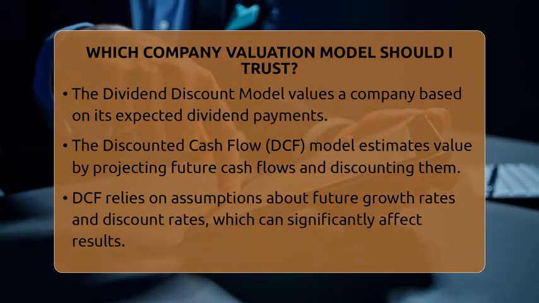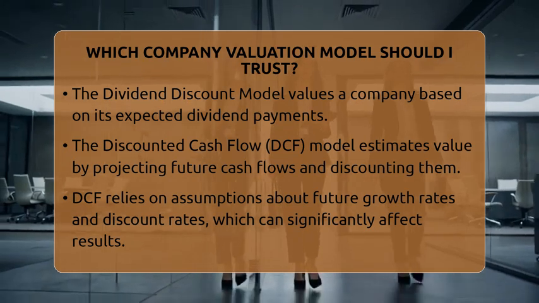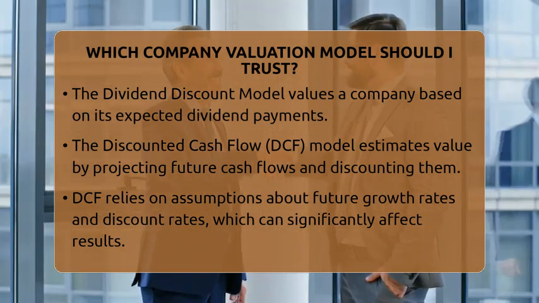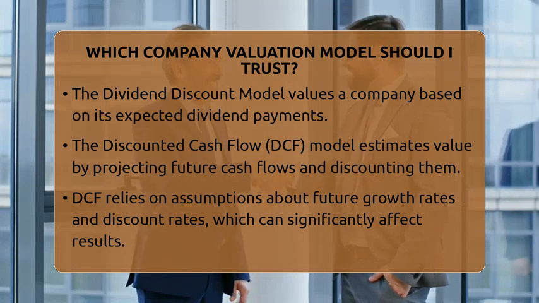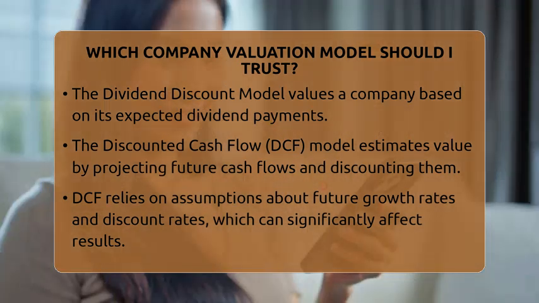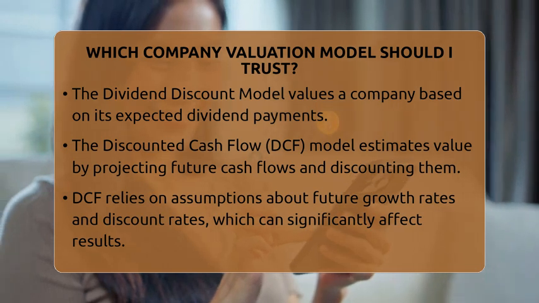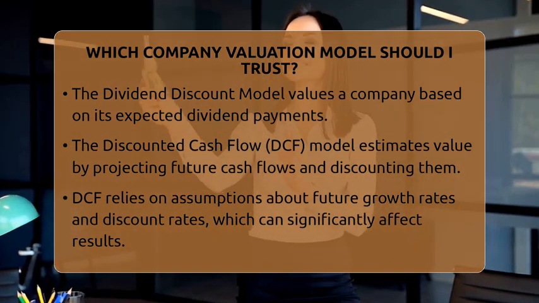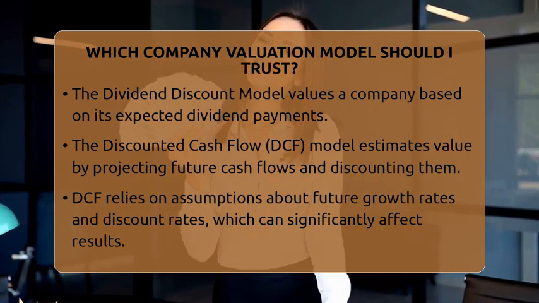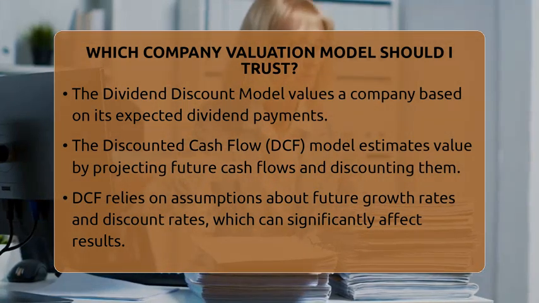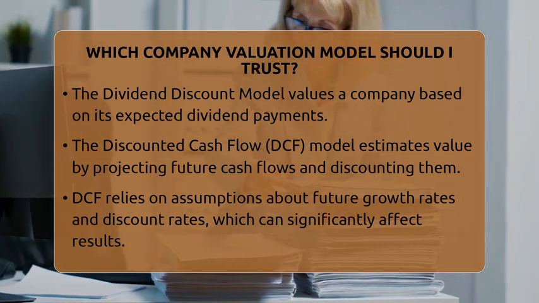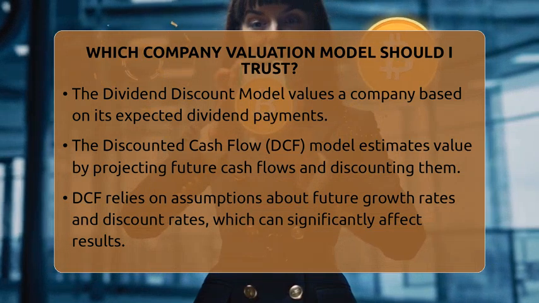The discounted cash flow model estimates a company's value by projecting its future cash flows and then discounting them to present value. This method is flexible because it doesn't require dividends. Instead, it looks at how much cash a company generates and reinvests. But it relies heavily on assumptions about future growth rates and discount rates. Small changes in these assumptions can lead to big differences in valuation, so it needs careful handling.